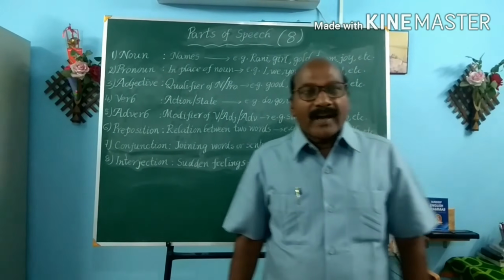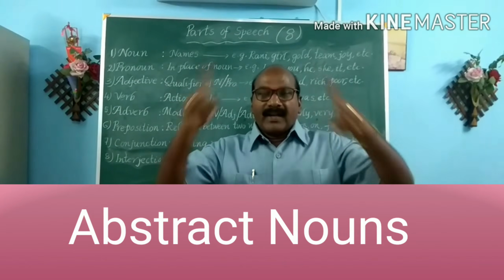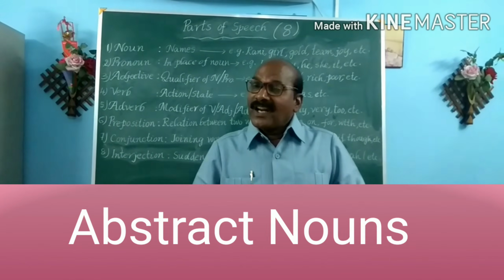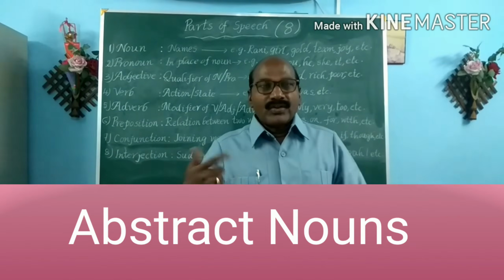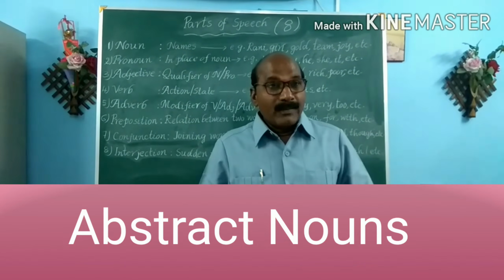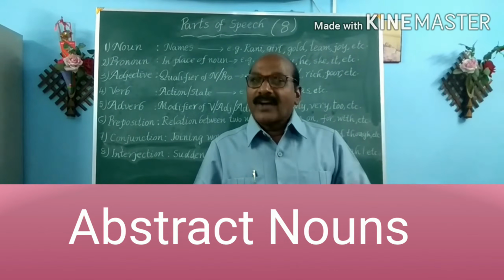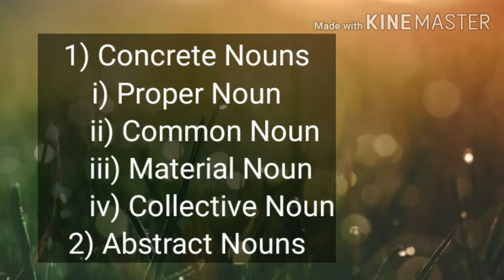In the case of abstract nouns, they refer only to the mind because they are not seen and touched by us. For example, honesty, joy, happiness, sadness, music. The music, we can't see the music, but we can hear the sound. And these are all the subdivisions of nouns.